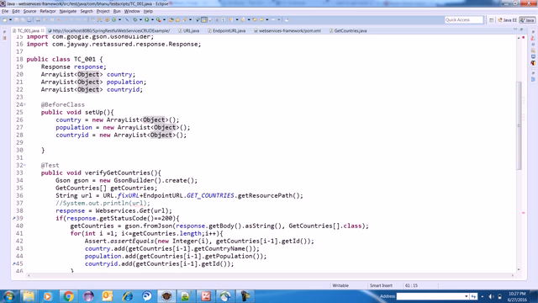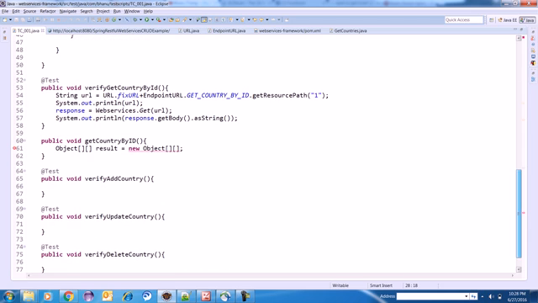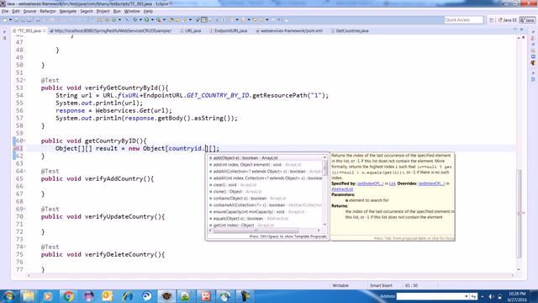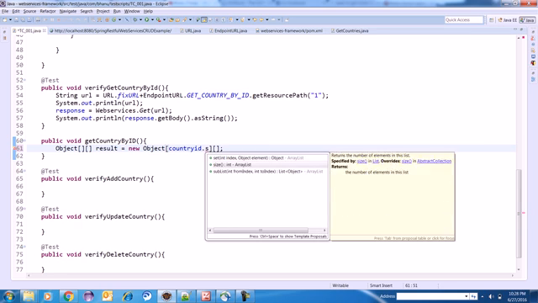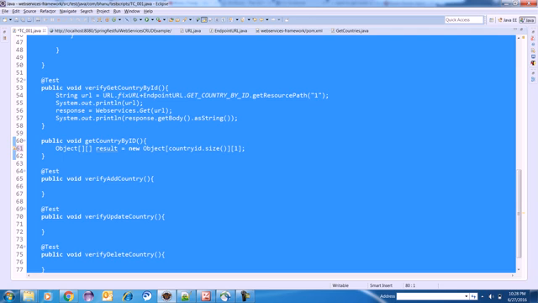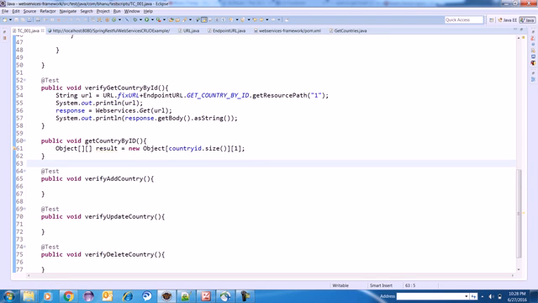Now since I have country ID, I am making a data provider for the country ID. Now I can do one thing here, I can write dot length, right? No, size, yeah, because it's an array list size. And here I can supply, since I'm constructing a data provider, I just want one row and one column, so I can supply one. Now my data provider is ready.